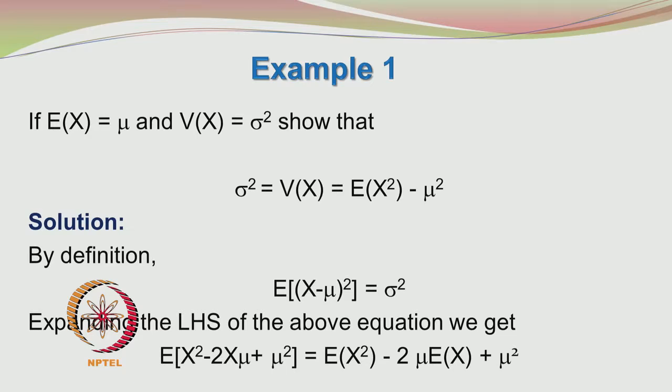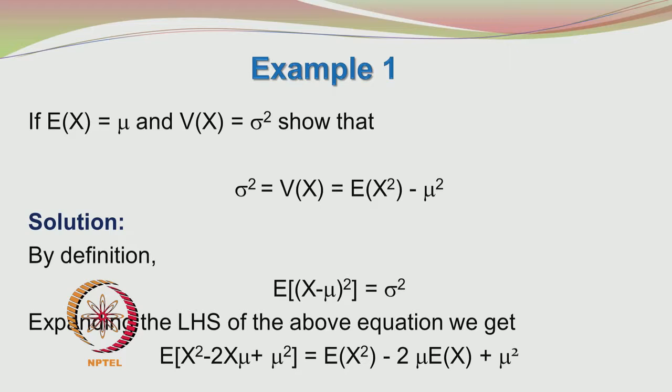So, the first example is a simple derivation. We know that the expected value of x is equal to mu, the mean value, and the variance of the random variable x is equal to sigma squared, right.